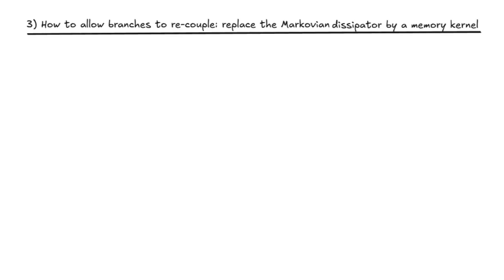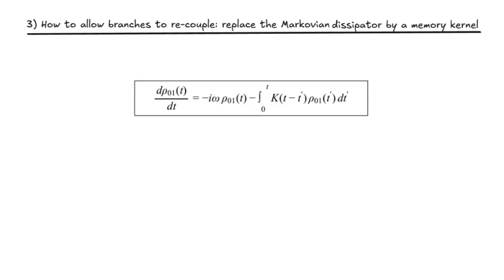3. How to allow branches to recouple. Replace the Markovian dissipator by a memory kernel. A minimal, still linear modification that can restore coherence is to give the environment memory, non-Markovian dynamics. Replace the simple differential Lindblad equation by an integro-differential equation with a memory kernel.